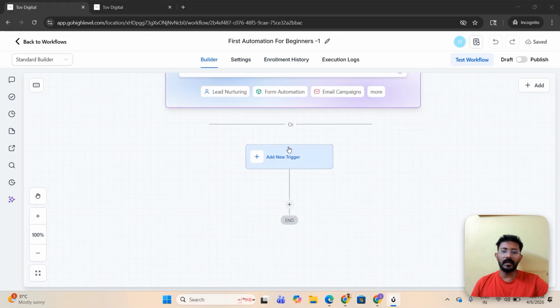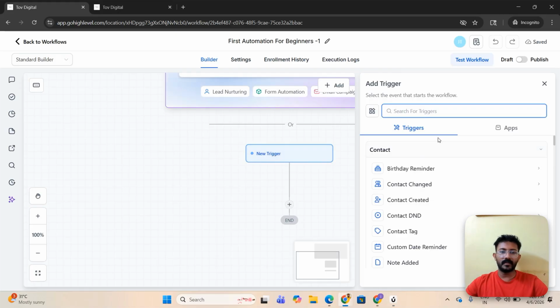So the first one will be, you might have seen a lot of people use HighLevel for lead generation. When you get a lead, it might be through a form, a website form, a survey, sometimes a quiz, or it might be through Facebook, Instagram, or any other channels out there. Might be an inbound text message or an incoming call. So be it anything, we just need to create an initial contact.